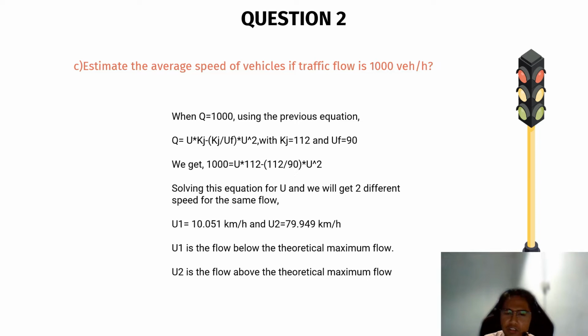Solving this equation, we can get U with two different speeds for the same flow, which is U1 is equal to 10.051 km per hour and U2 is 79.949 km per hour. U1 is the flow below the theoretical maximum flow, and U2 is the flow above the theoretical maximum flow.